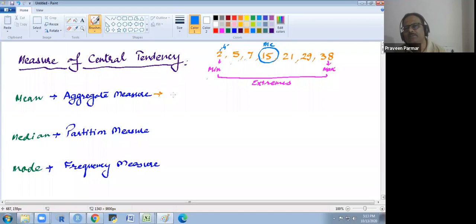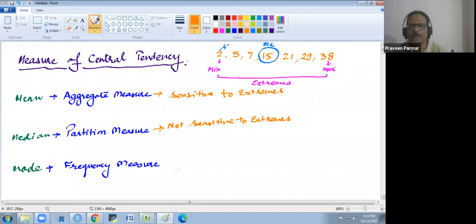So what happens? Mean is very sensitive to extremes. But median is not sensitive to extremes. Does that make sense to everyone? Similarly, mode is also not sensitive to extremes, because mode is the value of the highest frequency item.